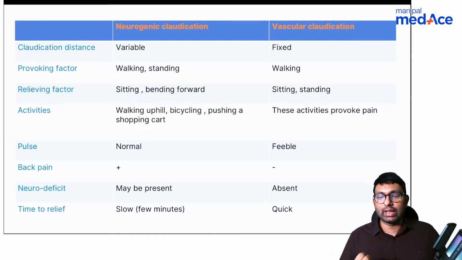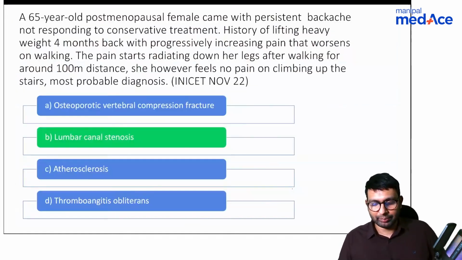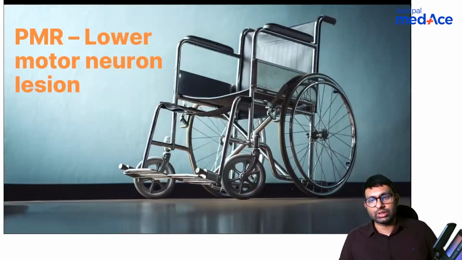And time to relief is another important thing, that in neurogenic the relief is very slow, because cord compression relieving pain, recovery will be very slow. It will take few minutes. But in vascular, immediately as you sit down or immediately as you stop walking, your pain will reduce. It's a quick recovery. Okay, so these are the differences between neurogenic and vascular claudication. So the answer, you're all right, is lumbar canal stenosis.